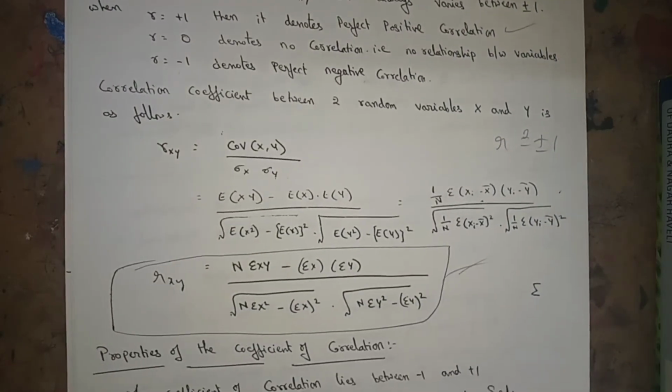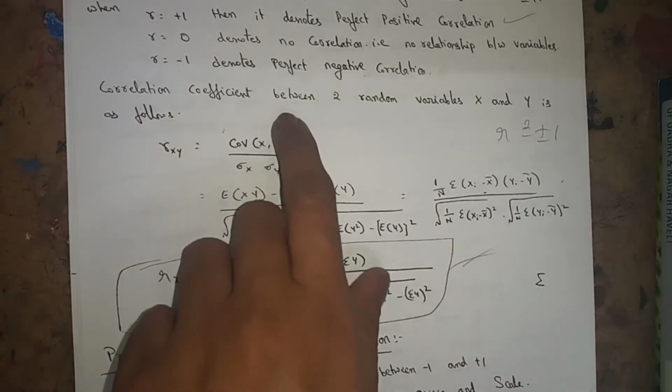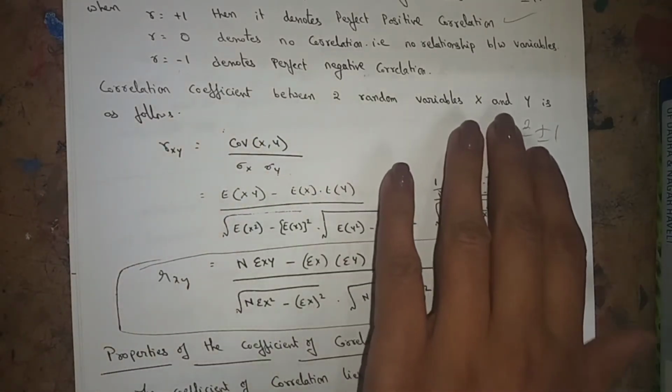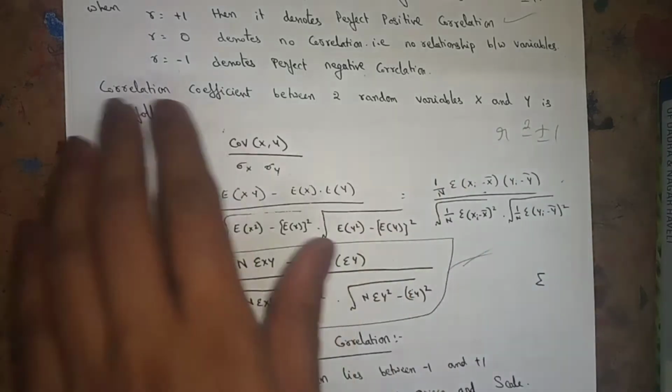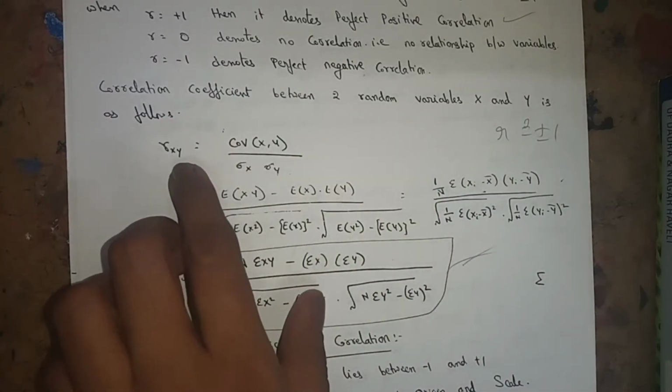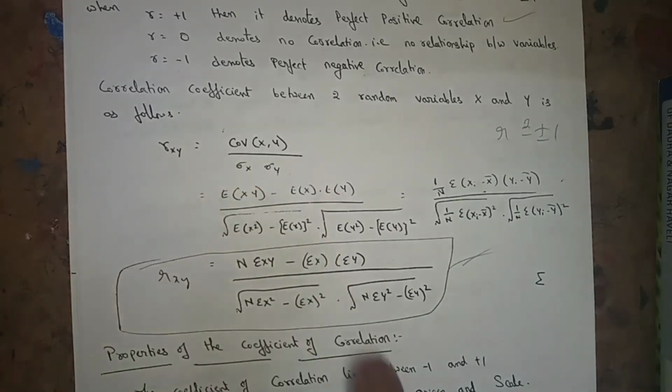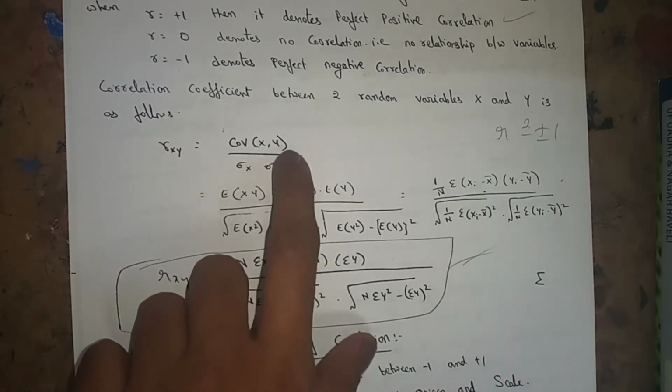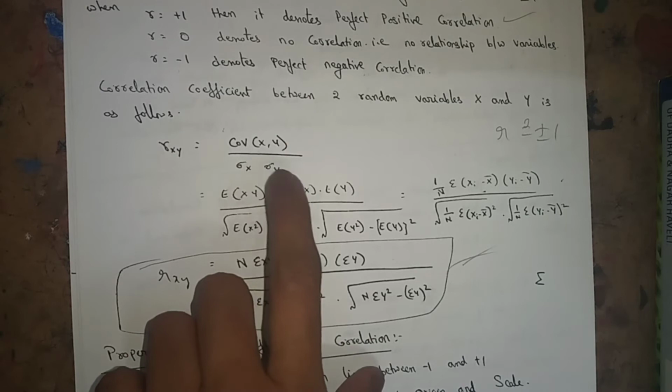The formula of the correlation coefficient between two variables x and y is as follows. The correlation coefficient r of xy is equal to, by definition, covariance of xy divided by sigma x times sigma y.